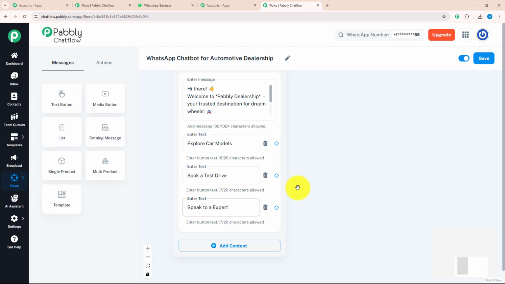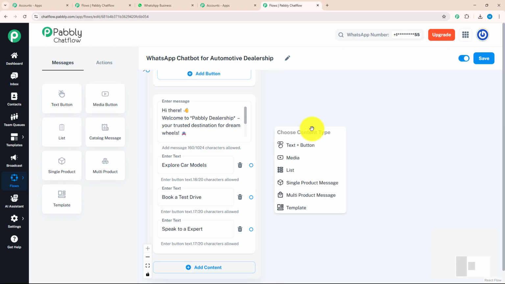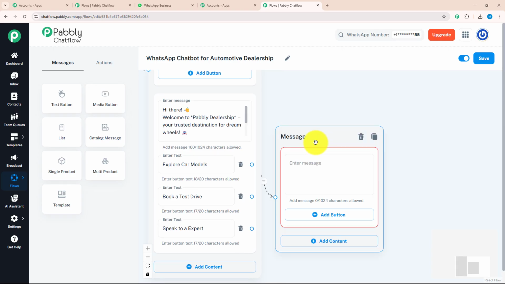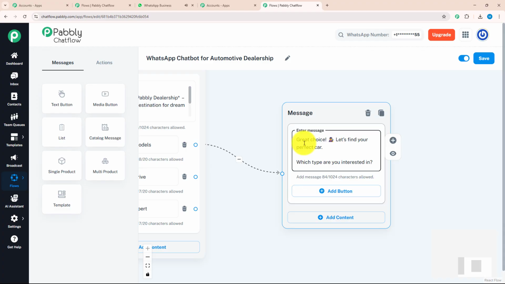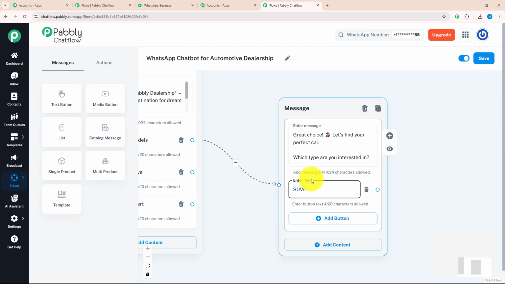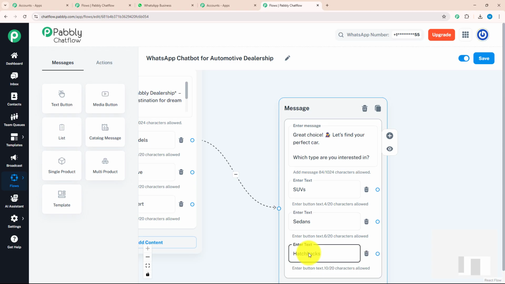After giving 3 action buttons, I will give a separate message for each action button. For example, let's say explore car model. For that, I will drag and drop this option, then select the text button over here. After selecting the text button, I will enter a message. Great choice. Let's find your perfect car. For that, I will give a few options. For example, SUVs. On second, I will enter sedan. For third, I will enter hatchbacks.